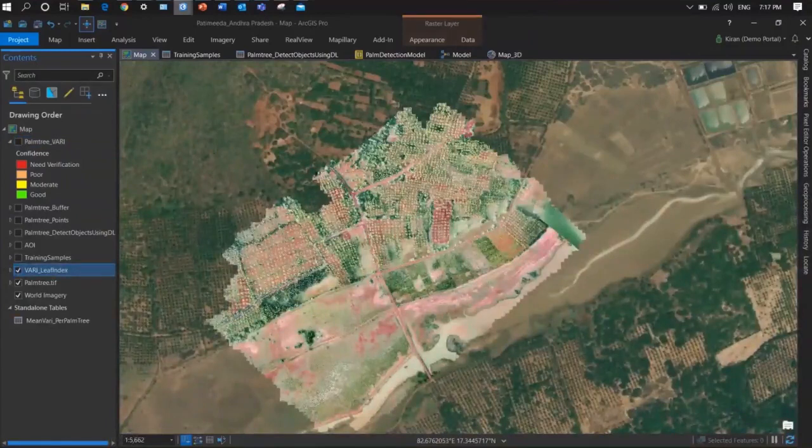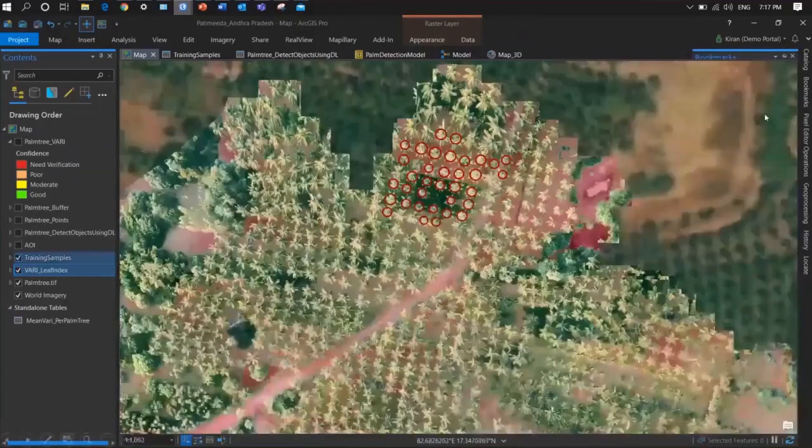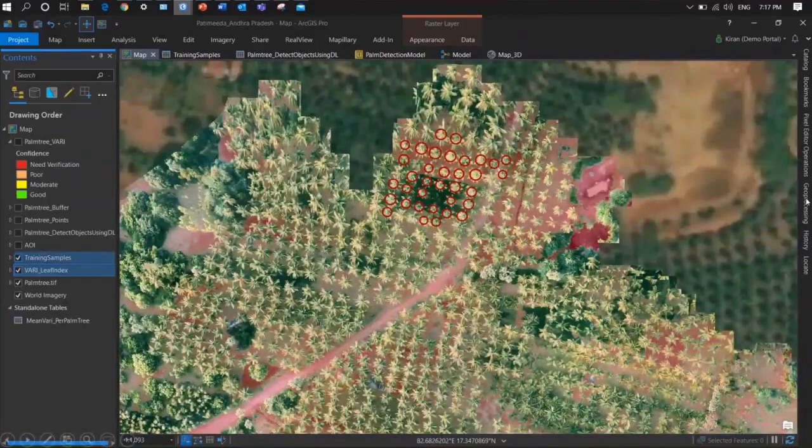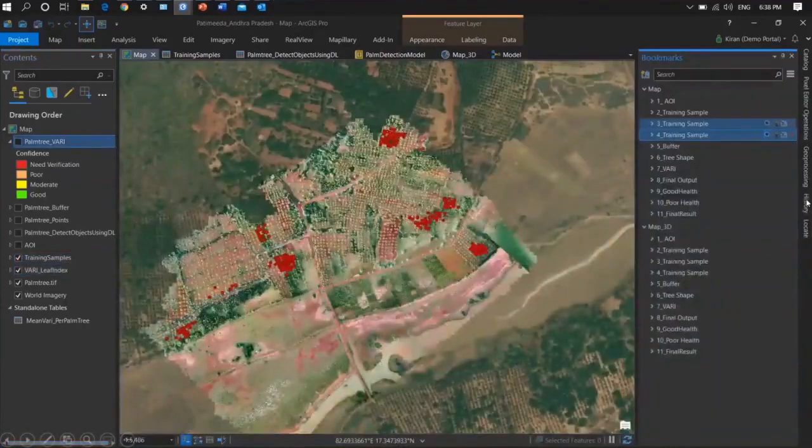And with training samples, let me take you to the particular place. Zoom here. You can see the training samples, these red color circles, where we extracted the different training samples. To expand on the overall scenario, you can see in total I extracted 187 training samples created on the small area.